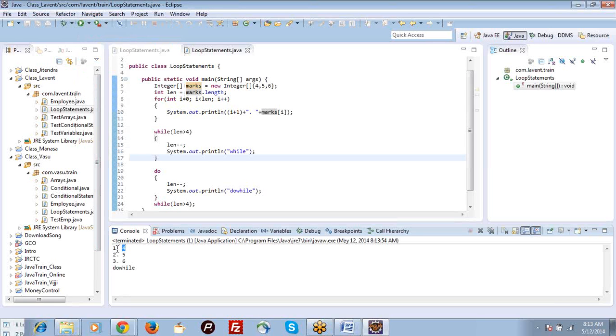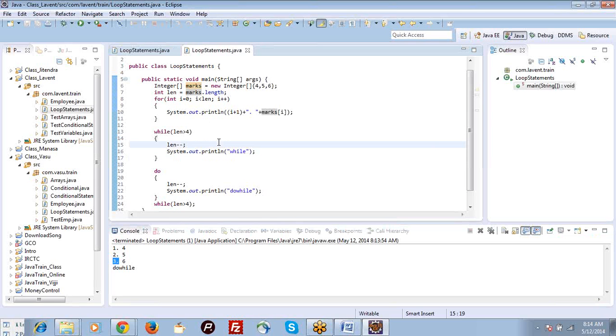So along with the mark, I printed the indexes. I can achieve it only through the for statement, the for loop. But in some cases, I have a condition, and based on that condition I need to iterate the list.